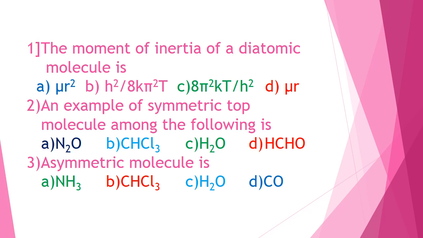In question number 2, which is an example of a symmetric top molecule among the following? The correct answer is B, CHCl3. Question 3. The asymmetric molecule is NH3, CHCl3, CH2DCO, or H2O. The correct answer is H2O. Option C is correct.